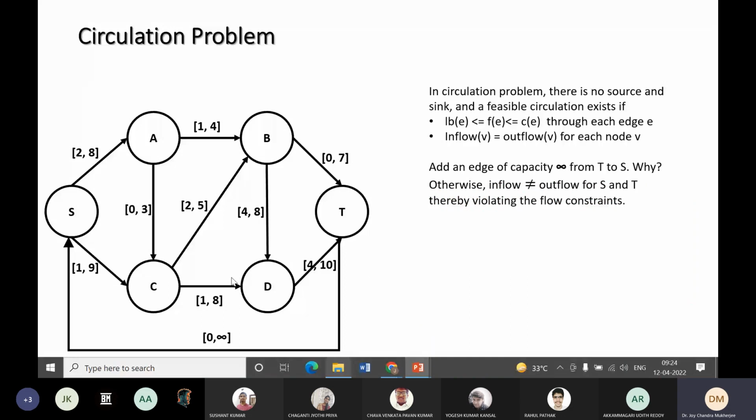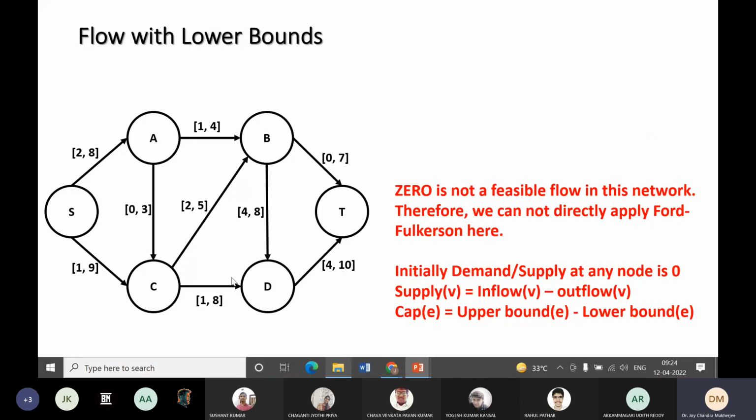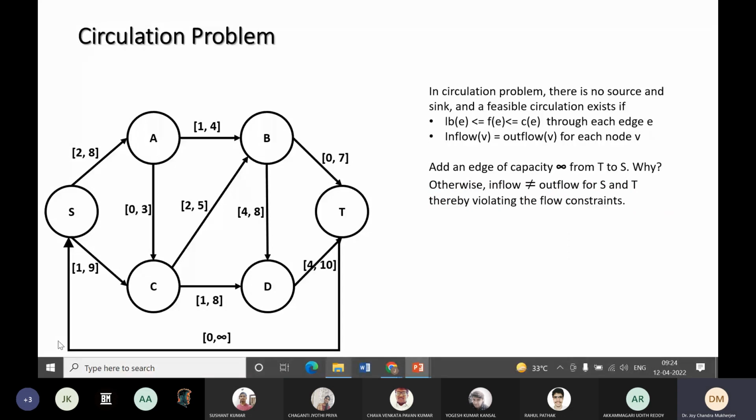to convert it to a circulation problem, we add this 0 to infinity edge. Now why should we add this 0 to infinity edge? In the circulation problem the definition is there is no source and no sink. So when we are discussing the circulation problem, there was no concept of source and sink.